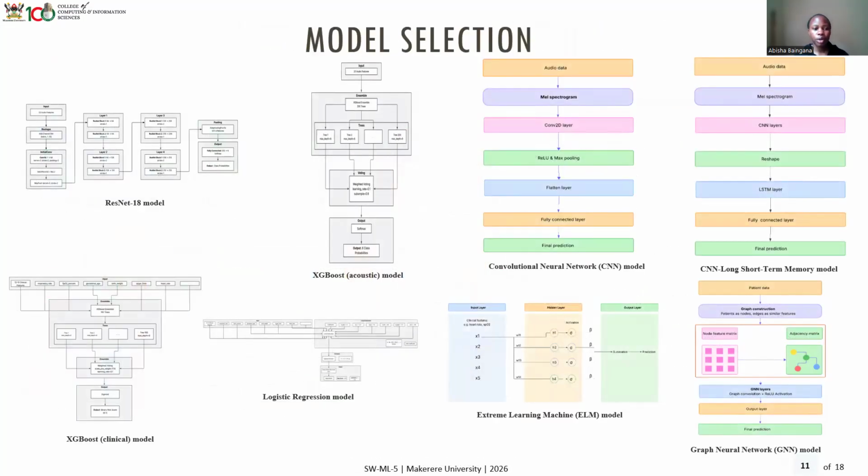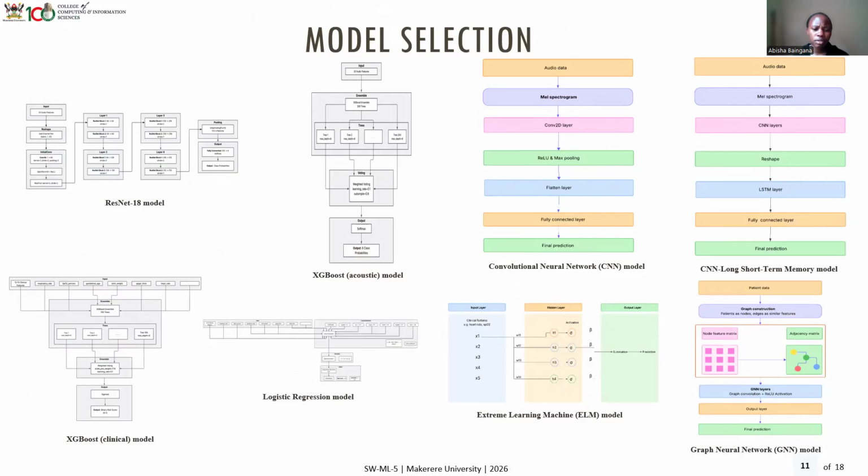So moving on to our model selection, we look at all the models that we did, which were 8, with 4 being acoustic and 4 being clinical. We start with the ResNet 18 model, which is an acoustic model. Basically what we had was the input of the results, and then we moved on to picking the features and extracting them. Then we had different layers: layer 1, layer 2, layer 3, layer 4, before we got the final result and outputted a risk score.